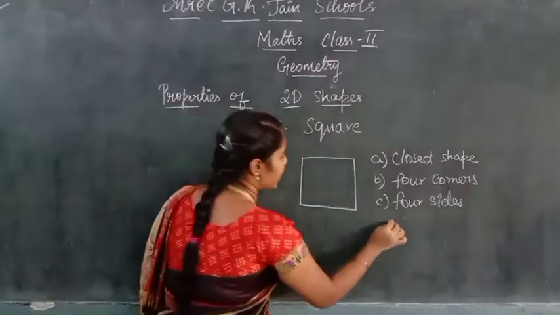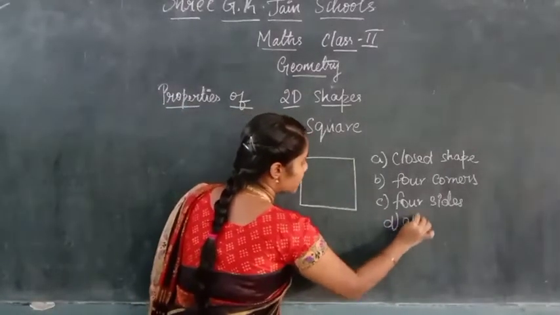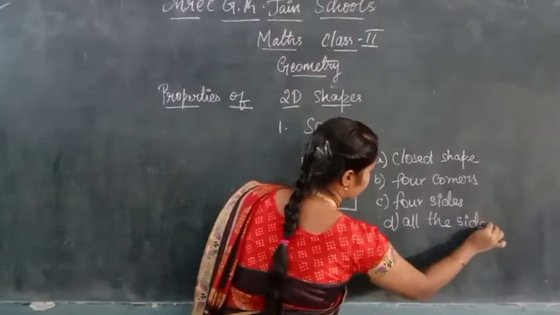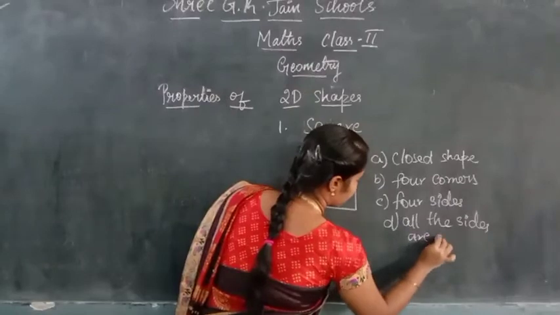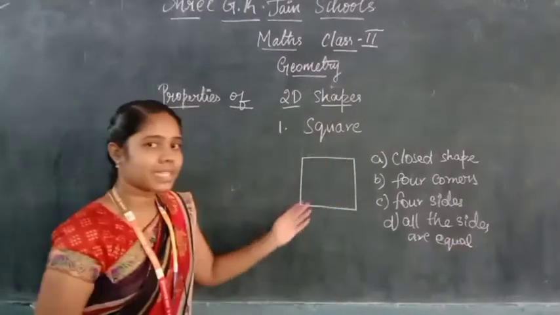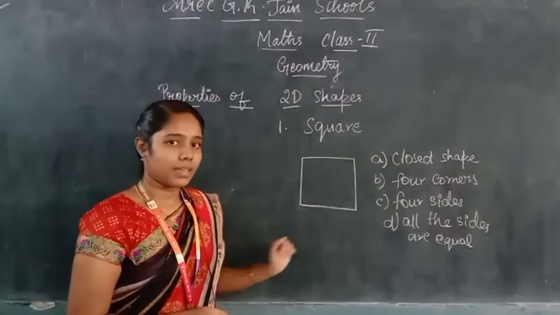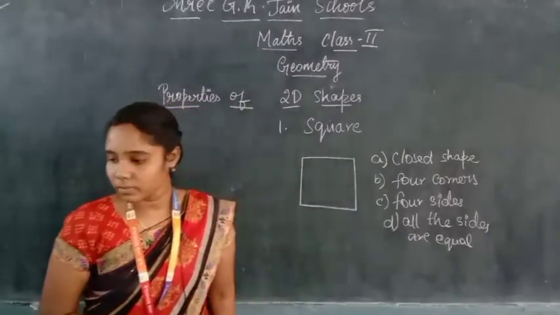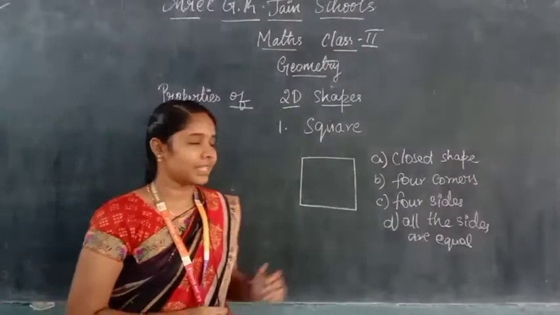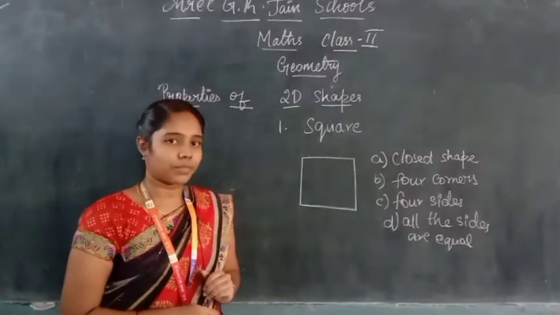So, we can say that all the sides are equal in a square. So, all the sides of the square are equal. So, these are the 4 properties of the square.